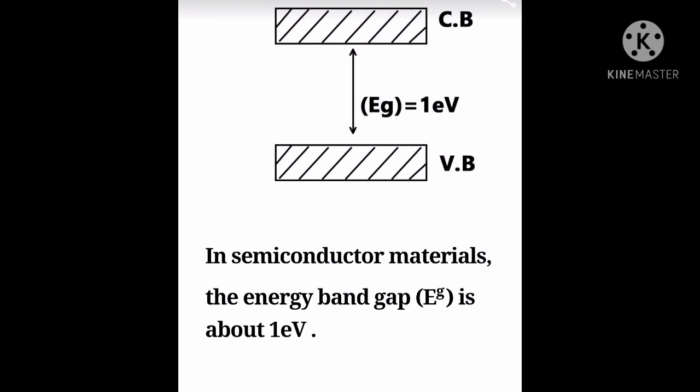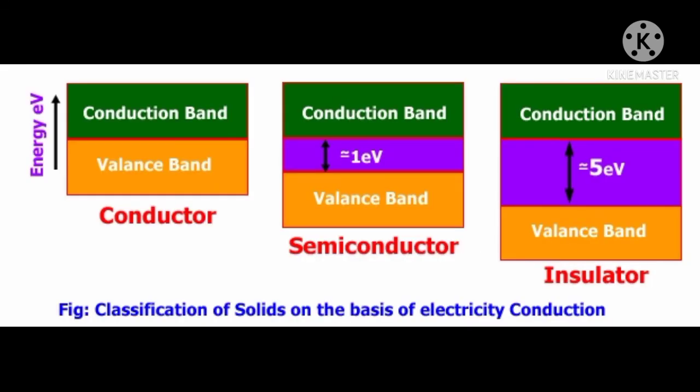Just take a review of all these things. In metal, the conduction band and valence band are both overlapped with each other. In a semiconductor, the band gap is small, of the order of 1 electron volt. An insulator has a wide gap between the valence band and conduction band.